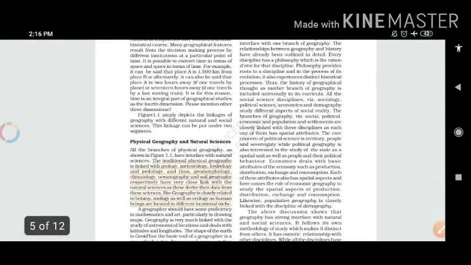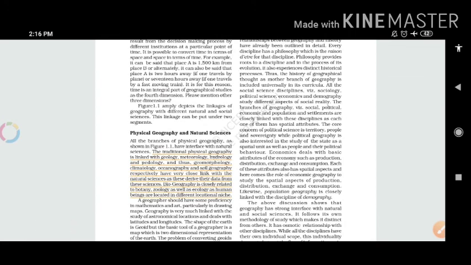On the next page, physical geography and natural science. We will interrelate these two subjects. Just read the highlighted portion. The traditional physical geography is linked with geology, meteorology, hydrology, and pedology, and thus geomorphology, climatology, oceanography, and soil geography respectively have a very close link with the natural sciences, as these derive their data from these sciences.